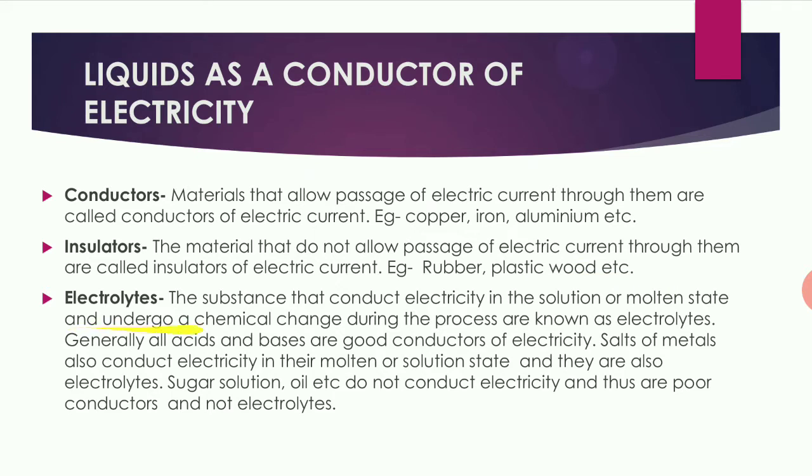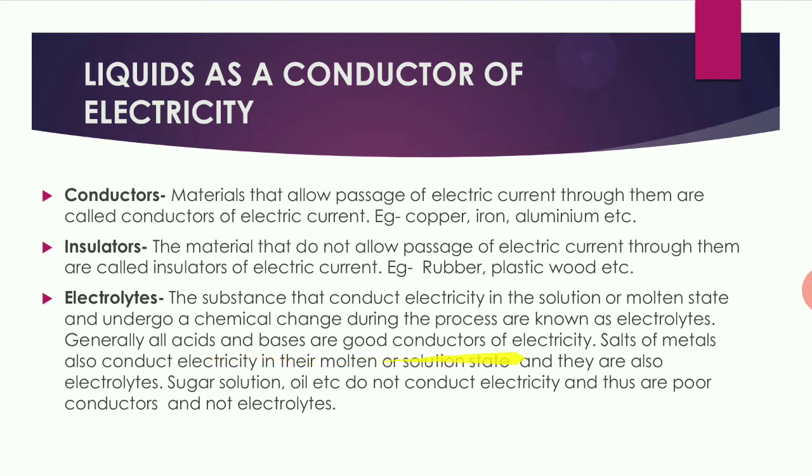Next, electrolytes. The substance that conducts electricity in the solution or molten state and undergoes a chemical change during the process is known as an electrolyte. Electrolytes are nothing but the substances that conduct electricity in the solution or in the molten state by undergoing a chemical reaction. So that is called electrolytes.